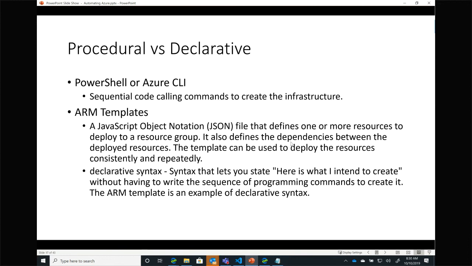Huge advantage. So we've talked a little bit about this already. We can do things via PowerShell or the Azure CLI, step-by-step code. You've probably been doing it for a long time. Or we can look at something like an ARM template. I write those ARM templates in JSON, JavaScript Object Notation. It's this declarative syntax where I say, I want it to look like this. Give me one of these, versus give me a peanut butter and jelly sandwich, versus get the bread, get the peanut butter, get the jelly, take the bread out of the bag, get the knife, take the knife, unscrew the cap of the peanut butter, and so on and so forth.